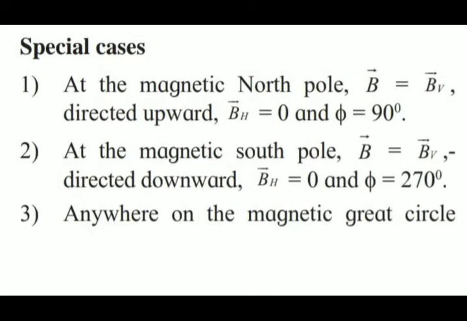Now in the special cases, number one, at the magnetic north pole, vector B is equal to vector BV directed upward, and BH will be 0. See, if BH is 0, that is the horizontal component is 0, so phi will be 90 degree.